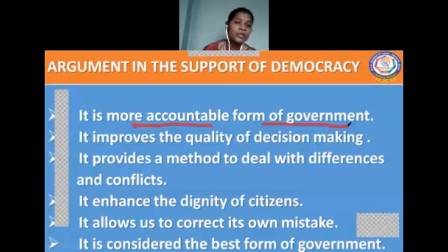In China, as we already learnt in the same lesson, it is a single party system, and there is no opposition party, and there was no freedom of press. But in India, we follow the multiple party system.